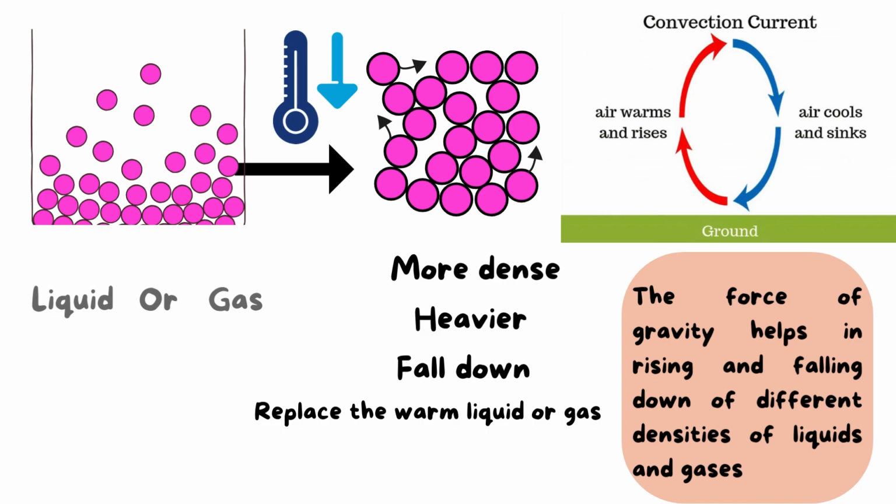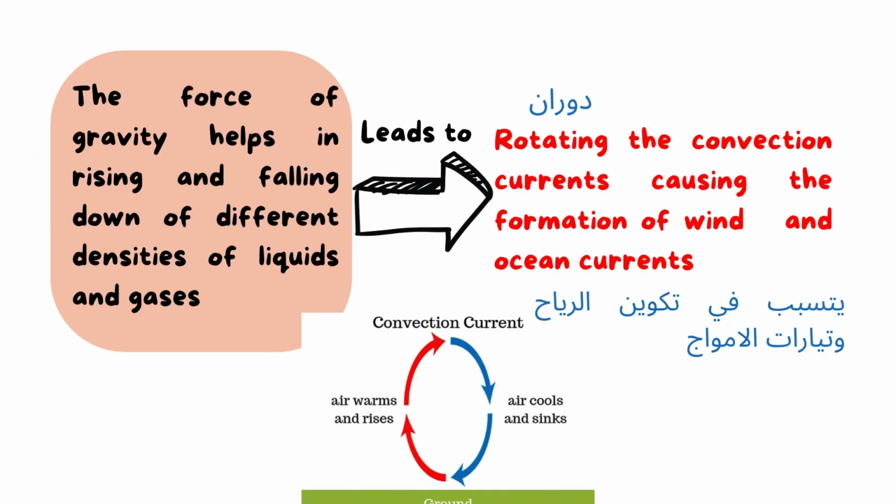So gravity has an important role here, as it helps rotate the convection currents, causing the formation of wind and ocean currents. And this movement forms the wind as the air rises up and falls down. So this is the formation of wind.